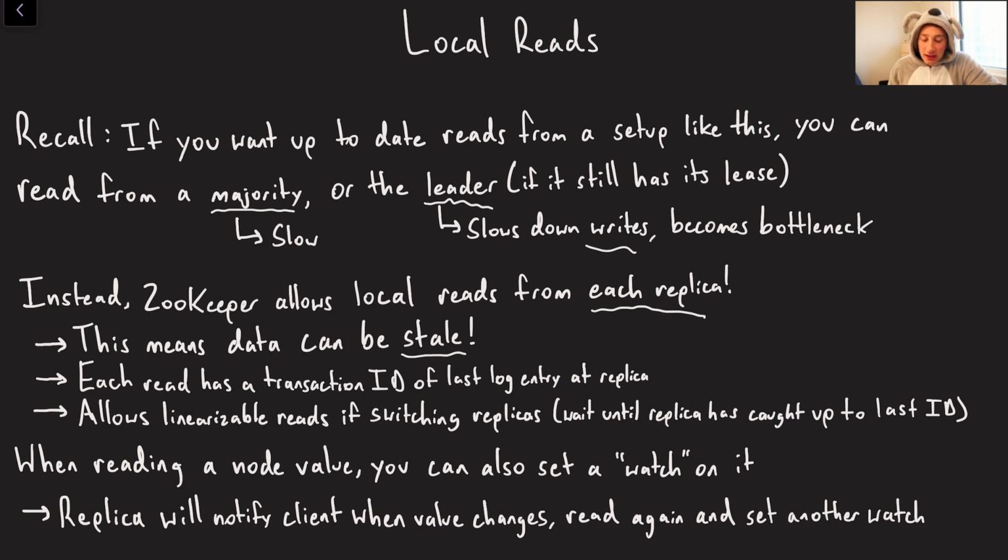Cool. And then additionally, another nice feature that ZooKeeper supports is something called a watch, and this is very important for some of the algorithms we're going to discuss later in this video. But think of a watch as basically when I read a value, I can say, okay, I'm reading the value, but also I'm going to set a watch on this. So if the data changes for some reason, please come back to me and tell me that the data changed, and then I can read it again and set another watch.